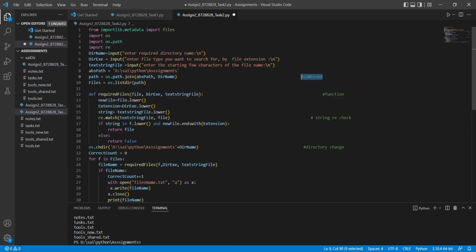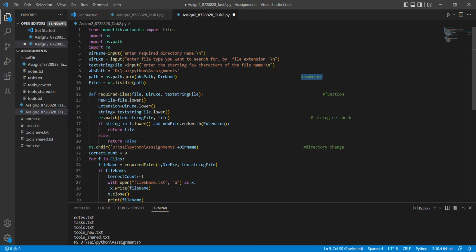Next we need to do a regular expression here, re.match or search. String re-check here, text string file is file. If the string is in f and new file ends with the extension we gave, then it finds it and returns the file, or else returns false. If the file which we gave has the same extension or new file, it will return that file, or else it returns false here.